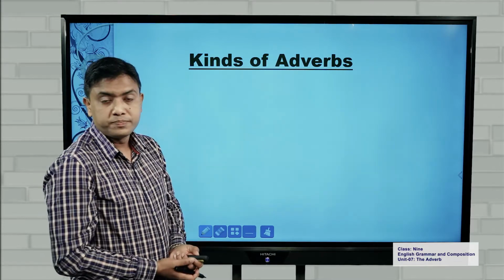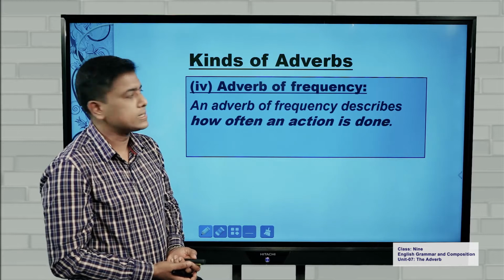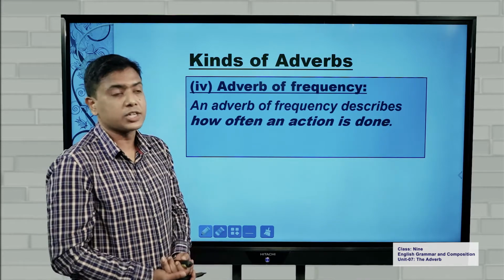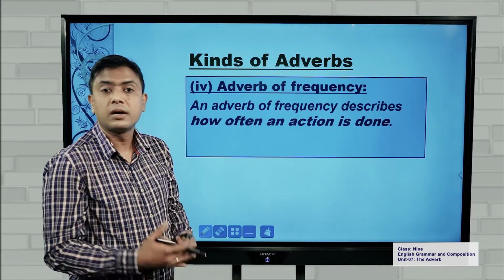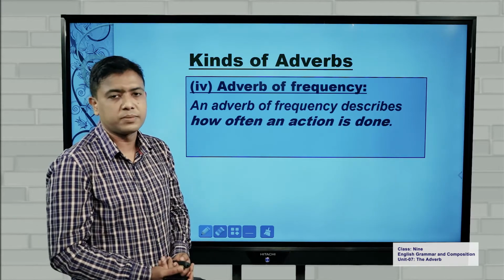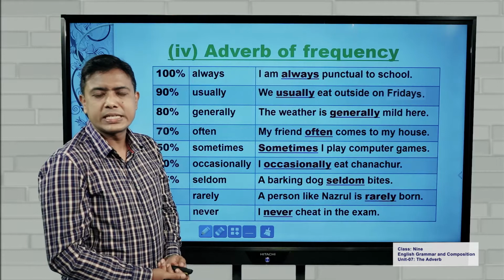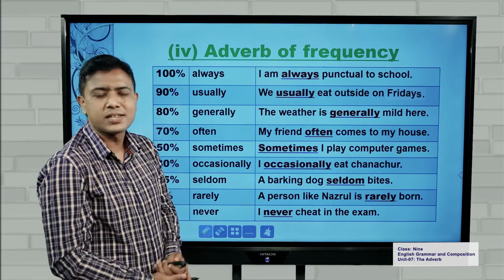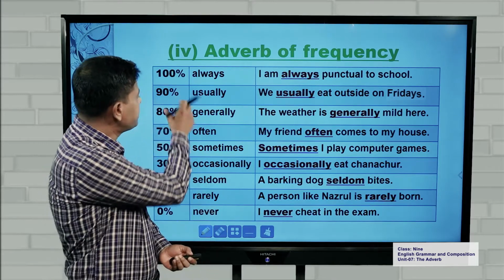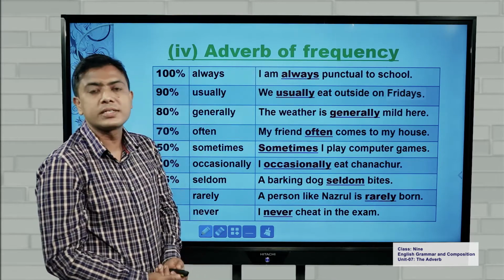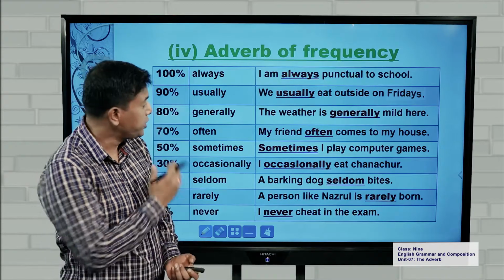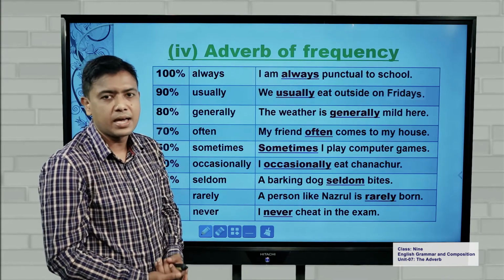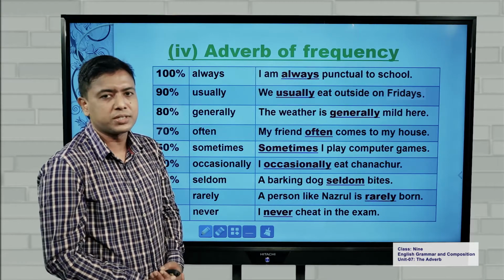Kind number 4, adverb of frequency. An adverb of frequency describes how often an action is done. The frequency of an action. Now, my dear students, to understand adverbs of frequency quite clearly, have a look at this table. Here I have made a percentage of frequency of actions. By looking at these percentages, you can easily understand how frequently an action can be done.